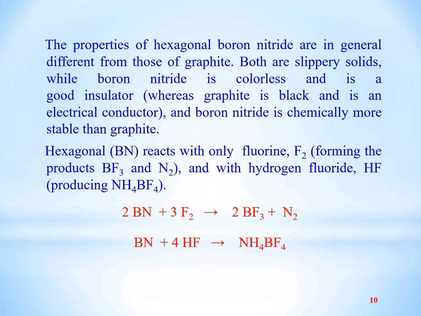Hexagonal boron nitride reacts with only elemental fluorine, forming the products BF3 and nitrogen, and with hydrogen fluoride producing ammonium borotetrafluoride. It means that the hexagonal form of boron nitride reacts with fluorine to produce boron trifluoride and reacts with HF to produce ammonium tetrafluoroborate.